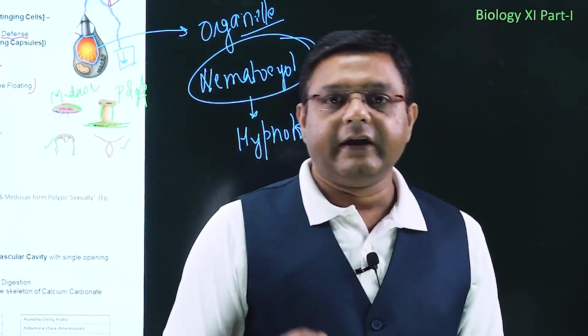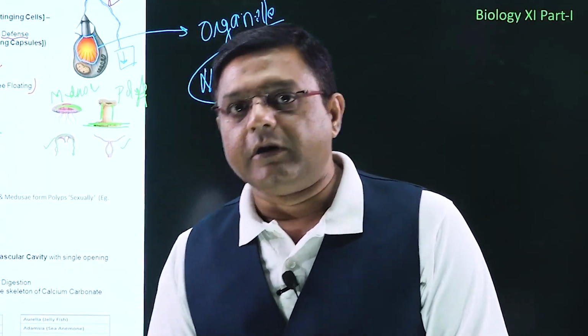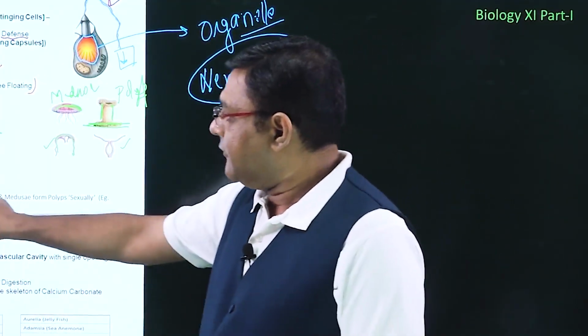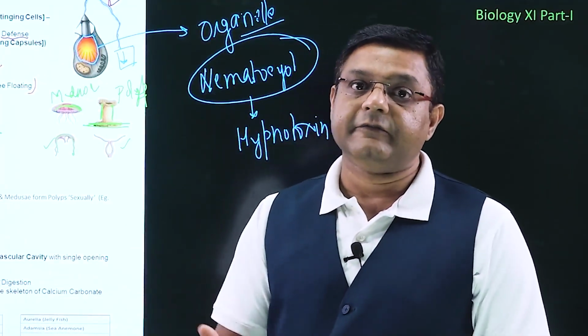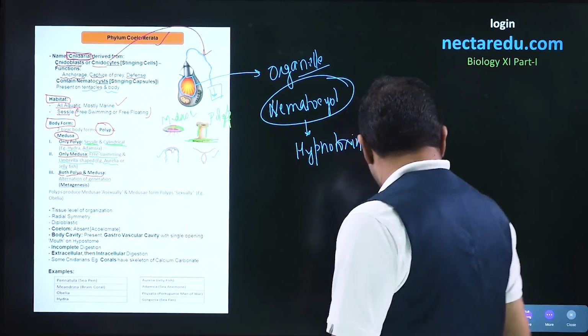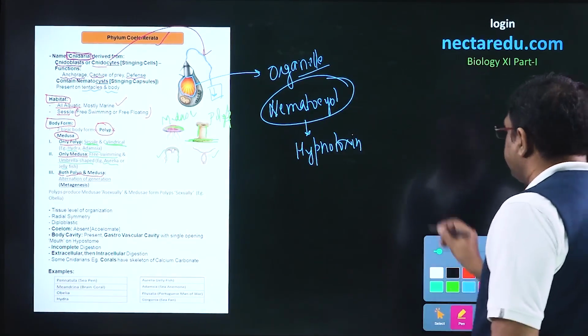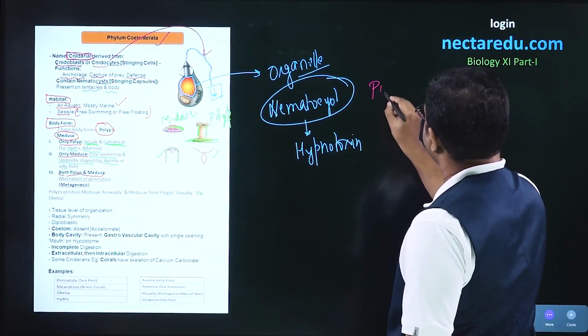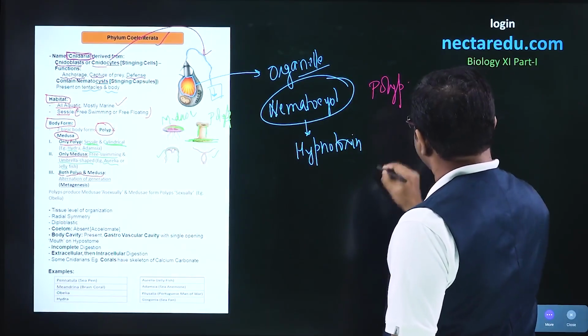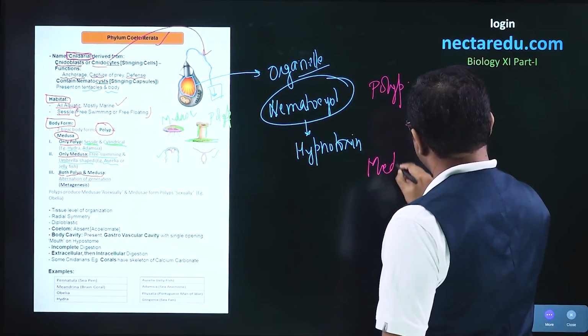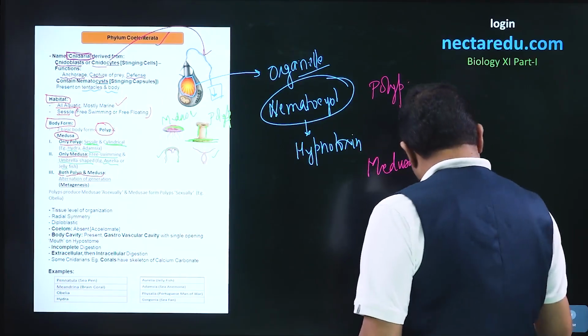After looking into the only polyp form and only medusa form, we come to the coelenterates in which both forms are present. If both forms are present, then in that case it will be polyp, and it will also be medusa. Now what will happen?